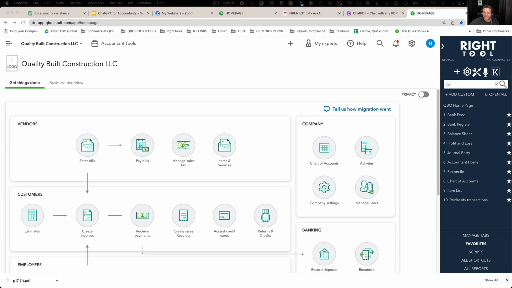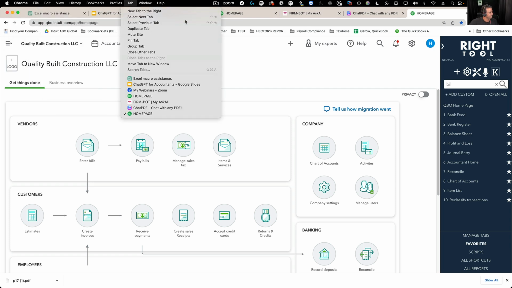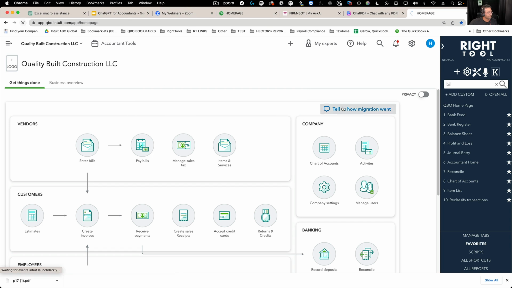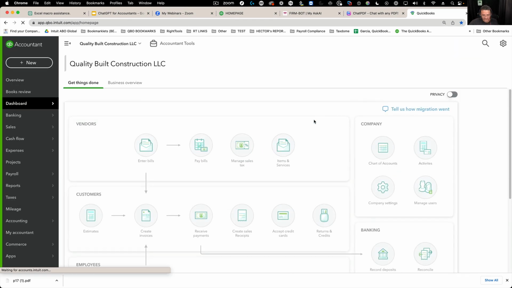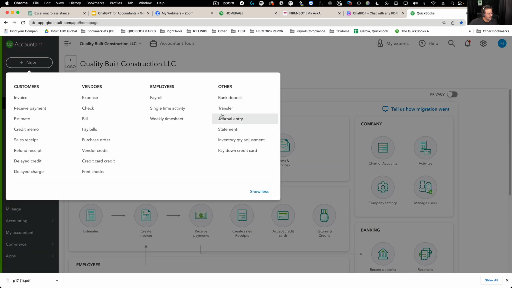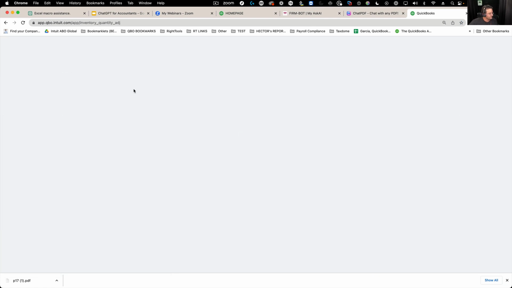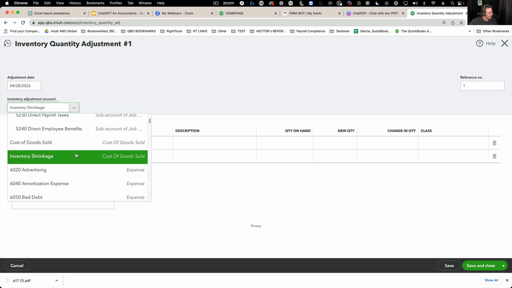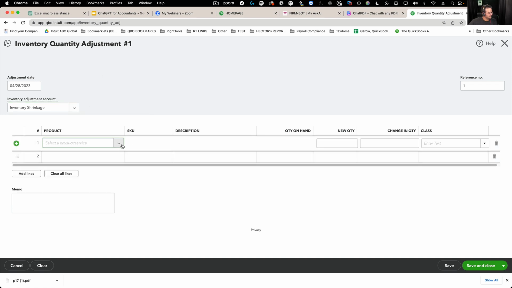Actually, let me do that. Let me switch QBO files. Give me 1 second. Okay. Now, in theory, this one could work. Let's try that. Let's go and do an inventory adjustment, and let's pick all the products.